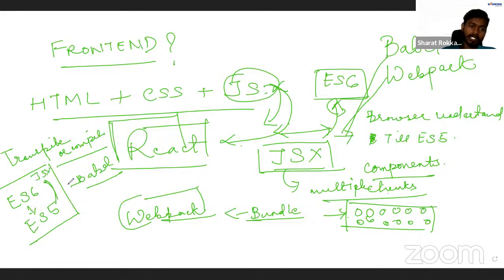Okay. So the browser doesn't understand this. So it needs to be executed or compiled, or you can say transpiled, into an older version of JavaScript, which is ES5. That is the reason it goes on like that. So this is your ES5, right? So it gets converted, and that's how it is happening, and your code is being executed and rendered on the screen, right? So that is how it is there.